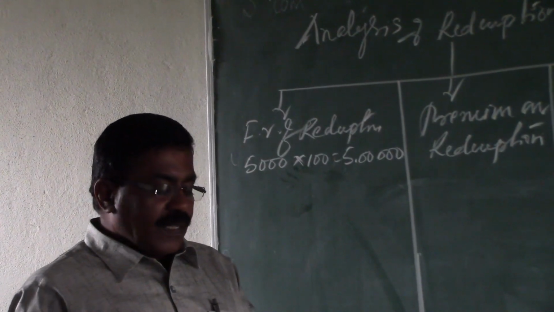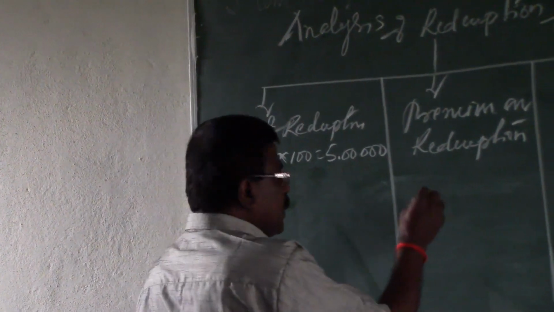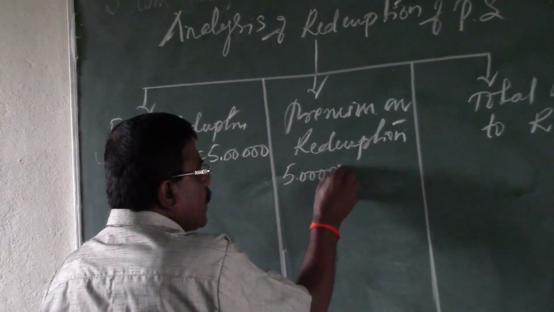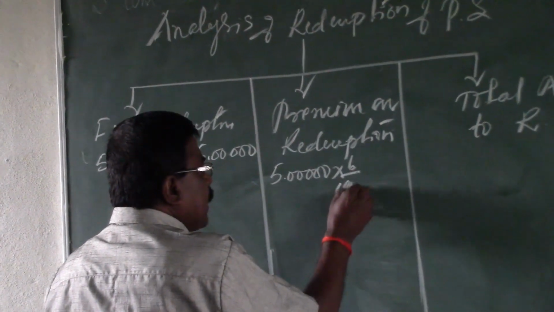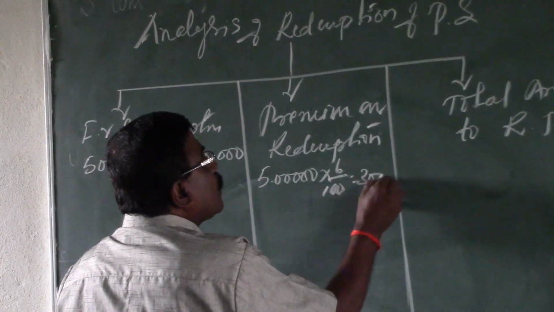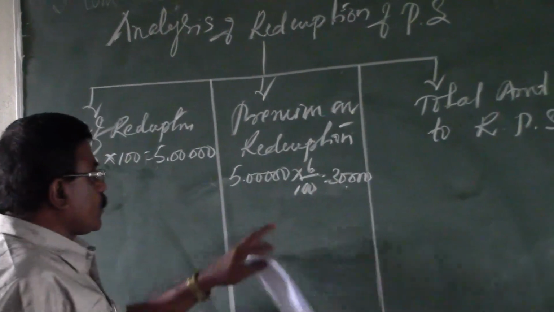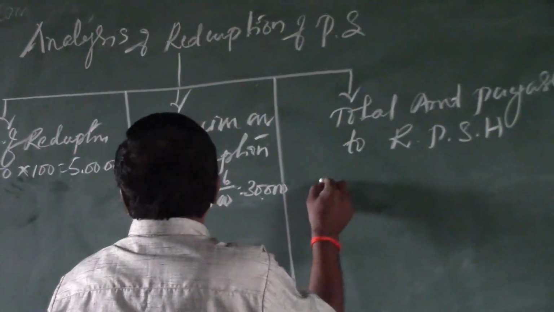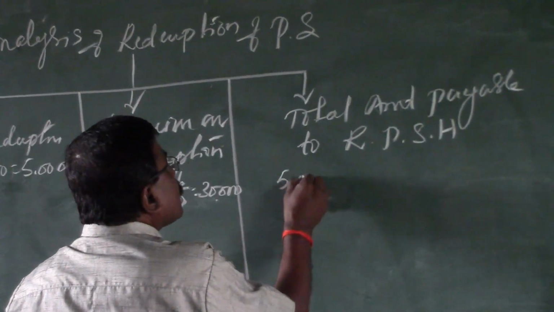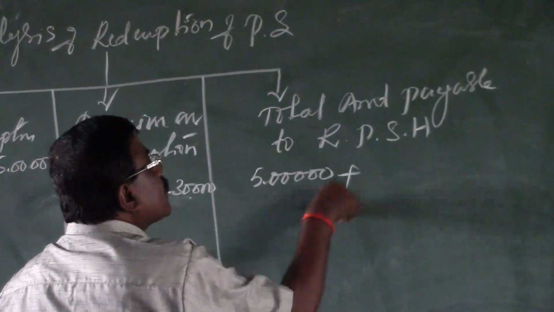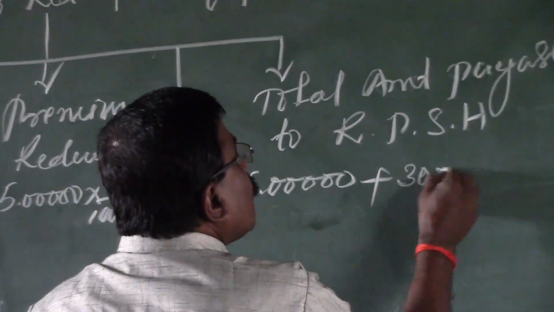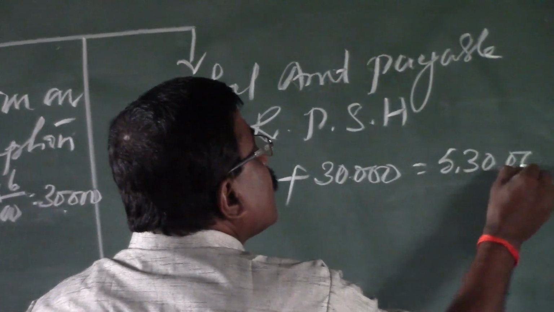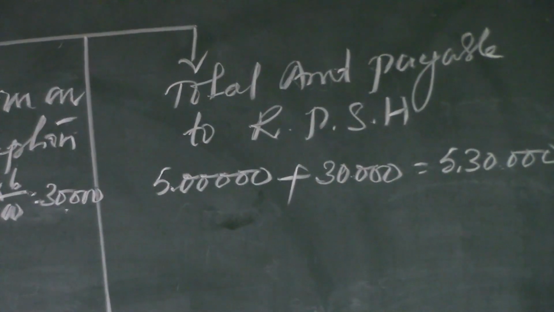As per the given information, the premium on redemption is 6%, which is to be calculated on the face value, that is 5 lakhs into 6% is equal to ₹30,000. Then the total amount payable is the total face value of 5 lakhs plus premium on redemption of ₹30,000, which is ₹5,30,000 payable to the redeemable preference shareholders.